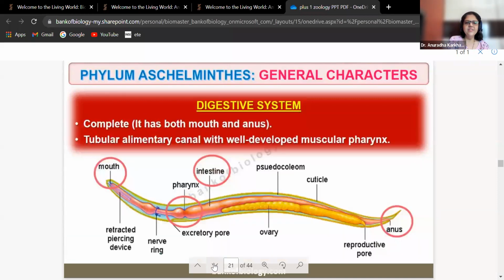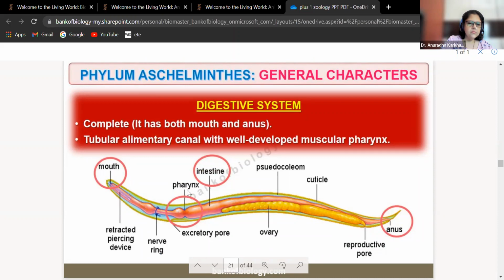Okay, look at the digestive system. It is complete. So from Platyhelminthes onwards we can have a complete digestive system, that is, mouth is different and anus is different. Tubular alimentary canal with well developed muscular pharynx. So you can see over here, this is the mouth. Okay, this is the pharynx.